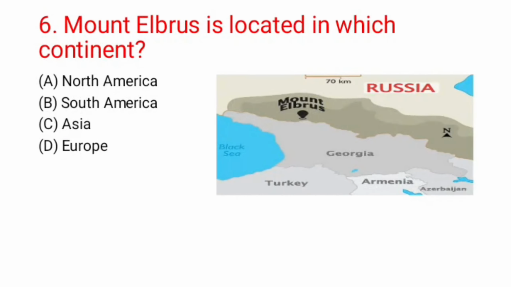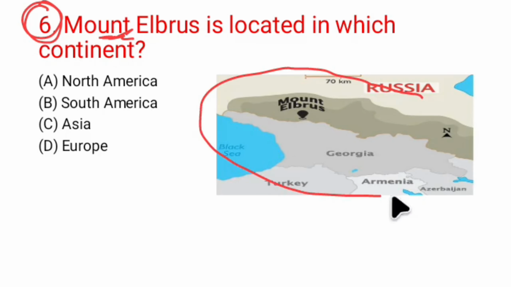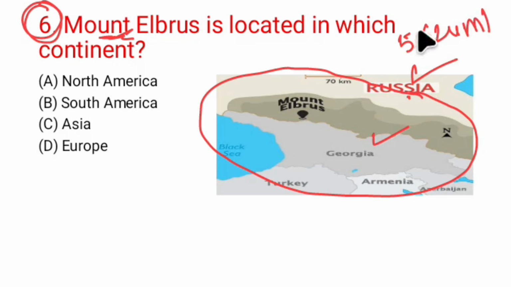Moving forward, question number 6: Mount Elbrus is located in which continent? Mount Elbrus was in the news, which is why I framed this question. Mount Elbrus is part of the Caucasus mountain ranges, located between Russia and Georgia. It is the highest peak, at around 5,642 meters, in the Europe continent. So Mount Elbrus is the highest peak in Europe.